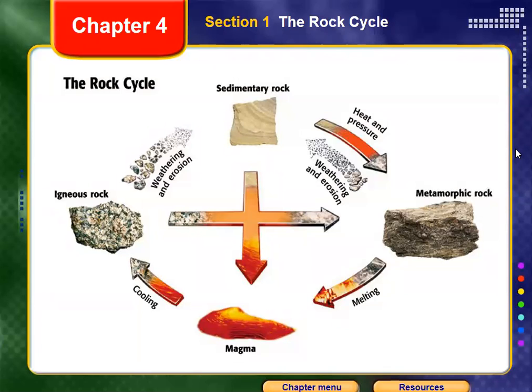Then we said that we have three different types of rocks. Who can remind me what the three different types of rocks are, guys? Who can answer? Ali, could you answer this question, please? Metamorphic rock, yes. What else? Sedimentary rock and igneous rock. So we said that we have three types of rocks: igneous rock, sedimentary rock, and metamorphic rock.